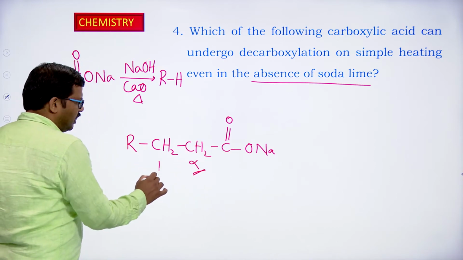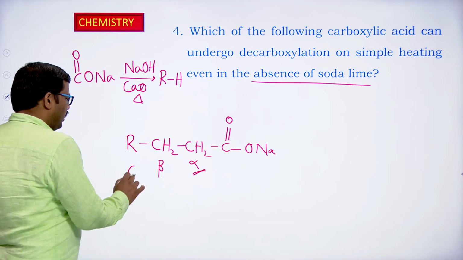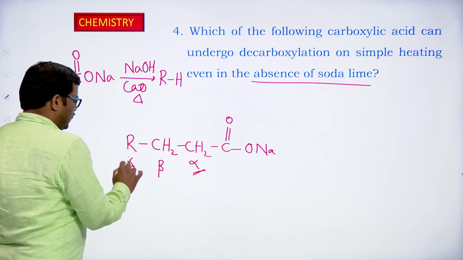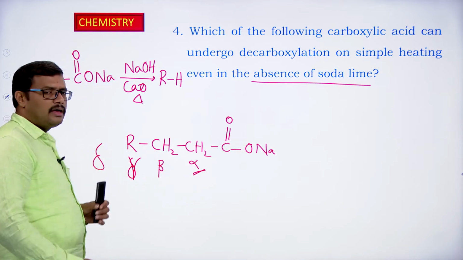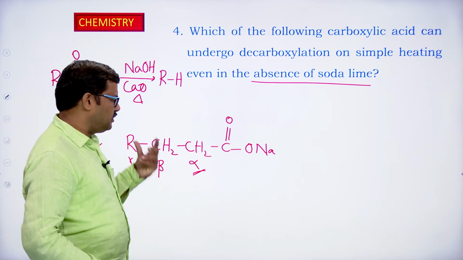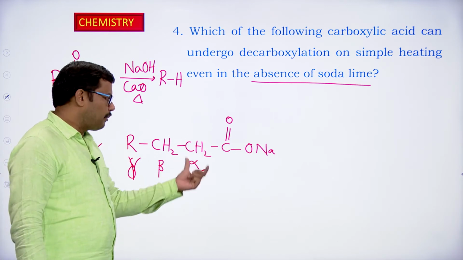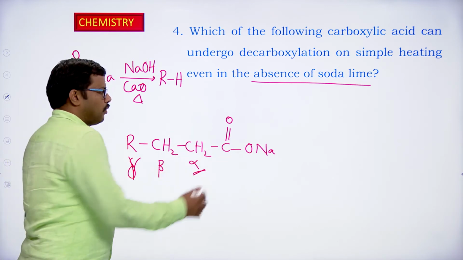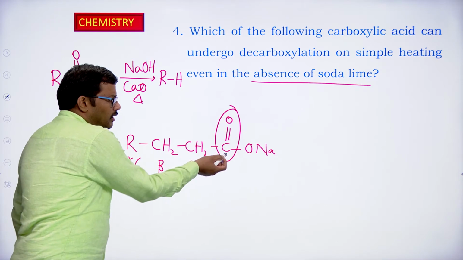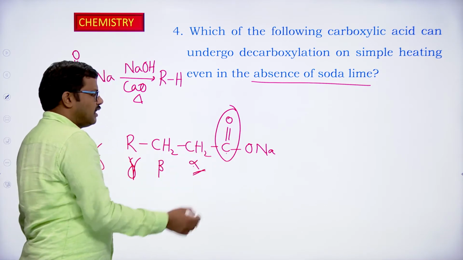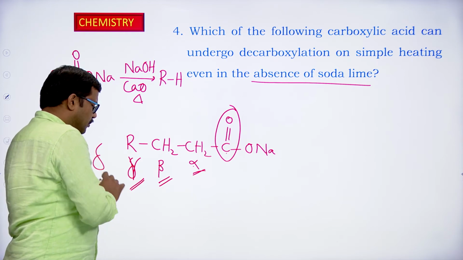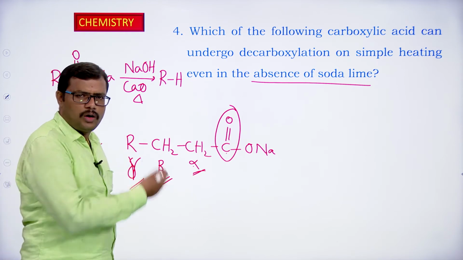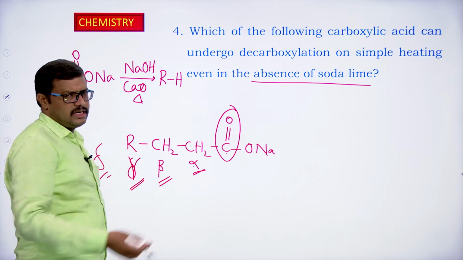The next carbon is called beta carbon, then gamma carbon, delta carbon, etc. So alpha, beta, gamma, delta are the Greek designations that we give to the carbon atoms after the carbonyl group. The directly attached carbon is alpha, the next is beta, the next is gamma, and the next is delta, omega, etc. So the chain goes on.